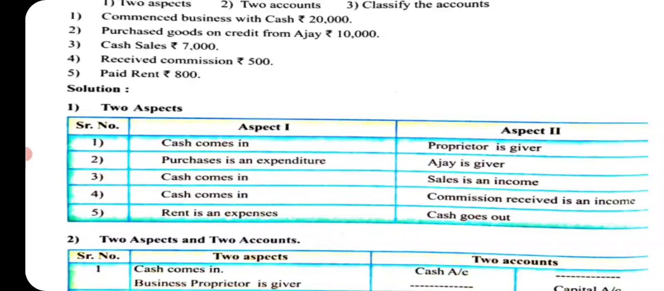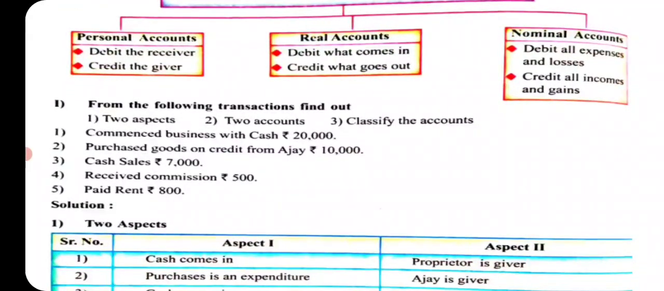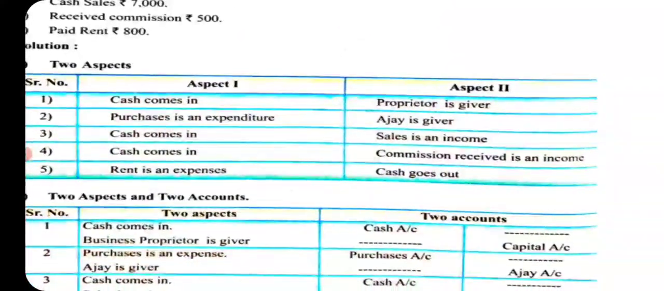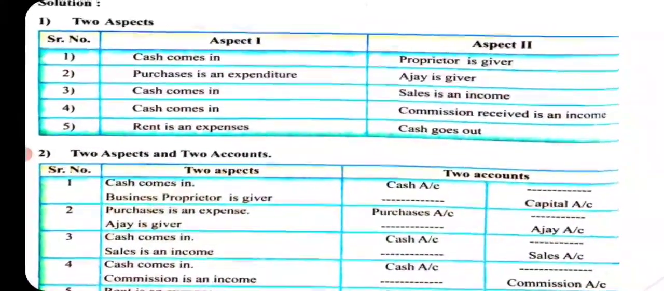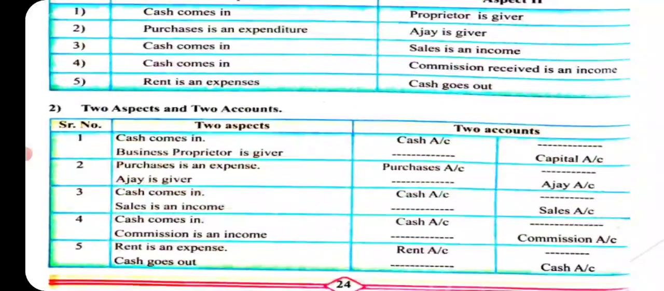Okay. Debit what comes in, and second rule, credit the giver. Who has given? Proprietor has given the cash, so credit is given to that proprietor. How is it classified? There are two aspects. First one, cash comes in. First account is cash account. Second, business proprietor is the giver. Business proprietor has given the cash, so his account is capital account. There are two accounts.